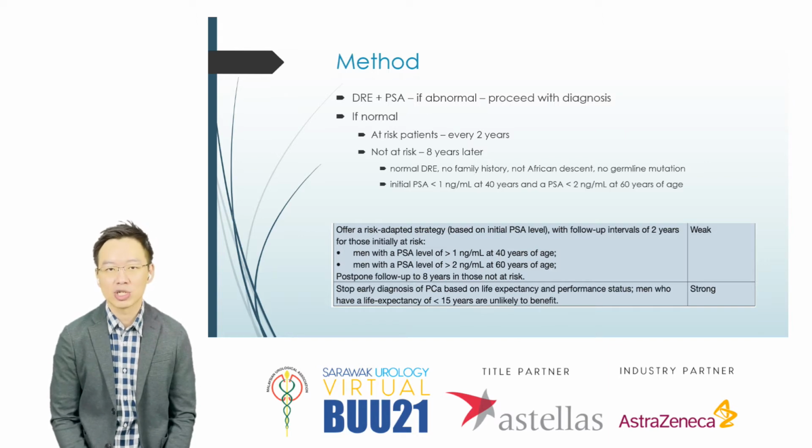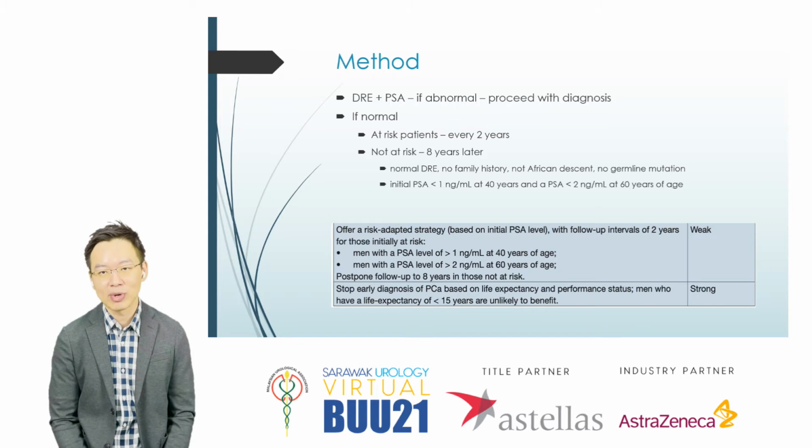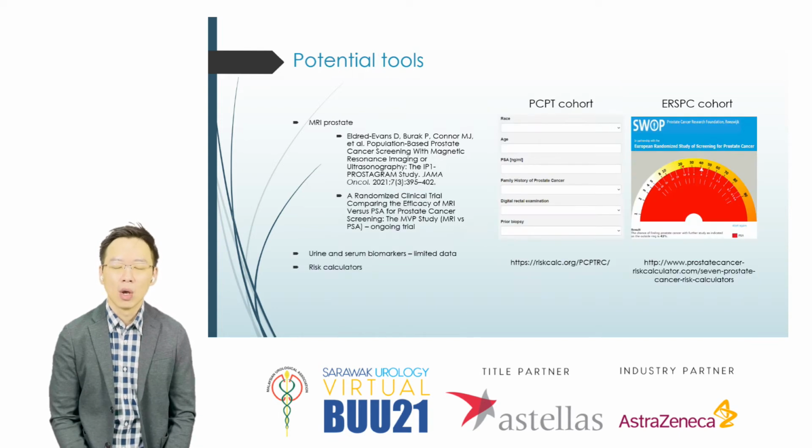Mainly they are normal digital rectal, no family history, no African descent, no germline mutation, and the PSA is very low to begin with. Those less than 1 at 40 years or less than 2 at 60 years. The reason why we choose 8 years later is because there's a study that proves that even 8 years later, when they follow up this group of men, the risk of them developing malignancy is actually less than 1%. What other potential tool do we have, but it's not proven?